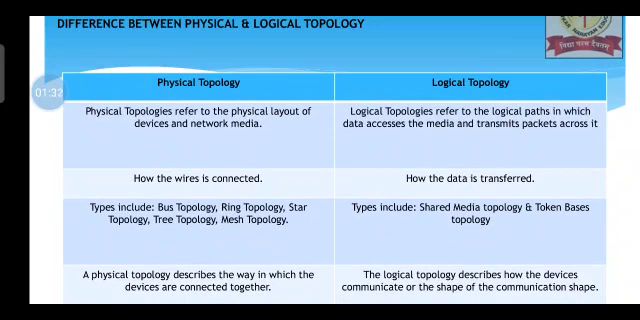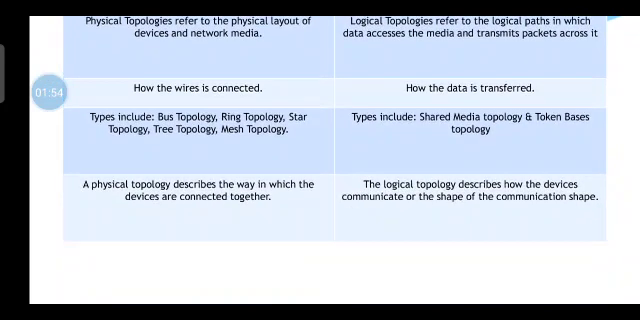In physical topology, how the wires are connected, that is the motto of physical design. And as far as logical topology is concerned, how the data is transferred, that is the logic behind transferring of data is considered. Regarding types, we have bus, ring, star, mesh and so on. Regarding logical, we have shared media and token bus topology. A physical topology describes the way in which devices are connected together, whereas a logical topology describes how the devices communicate with each other.